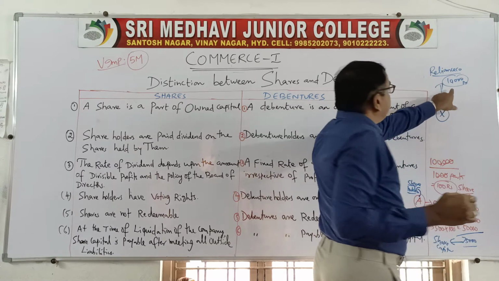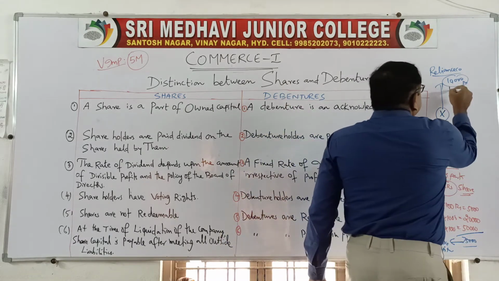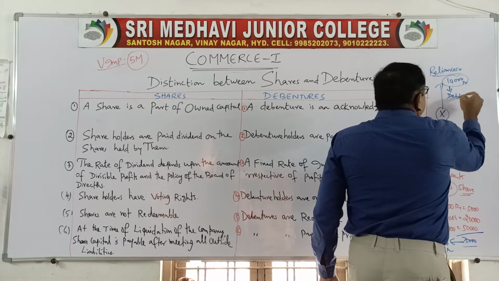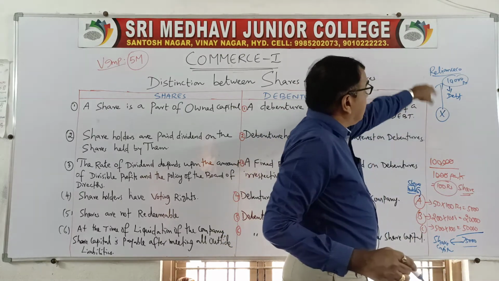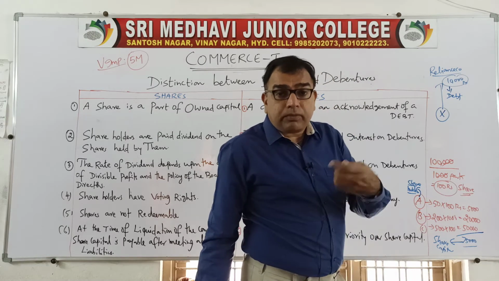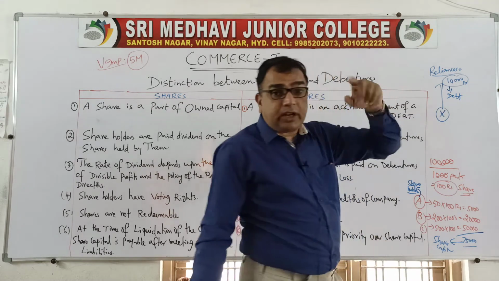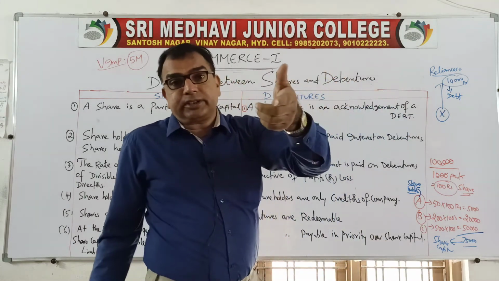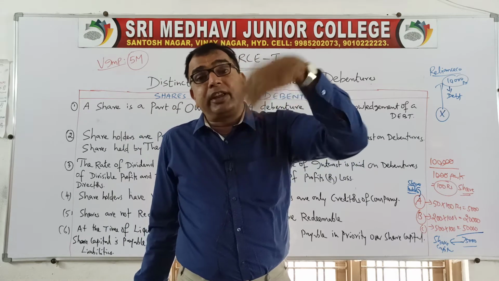So Mr. X has given the loan of 10,000 rupees to Reliance company. So this is the debt. Debt means loan. Here who has given the loan? Mr. X has given the loan to Reliance company. On what agreement he has given? That Reliance company has promised that he will be paid interest, okay, and the amount of loan will be repaid